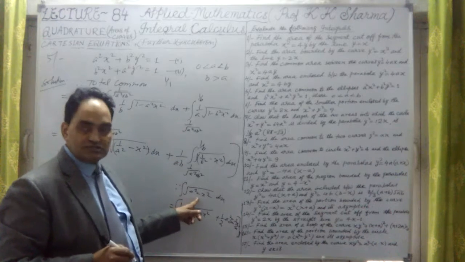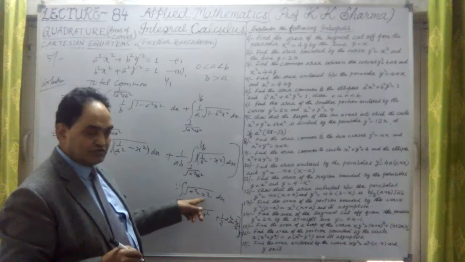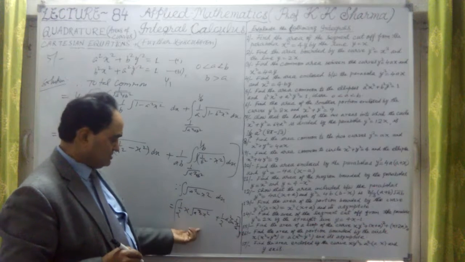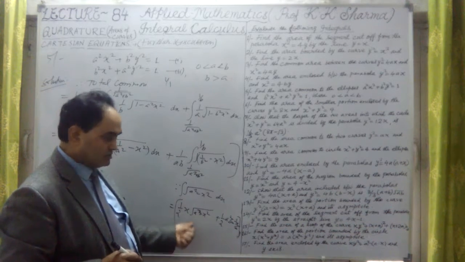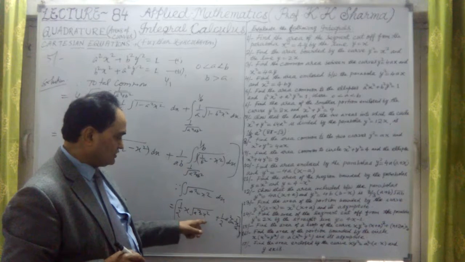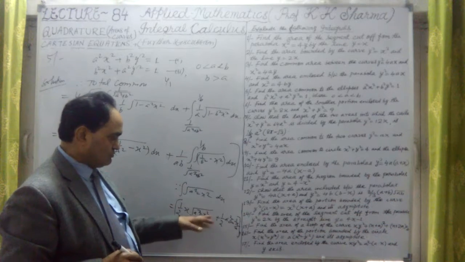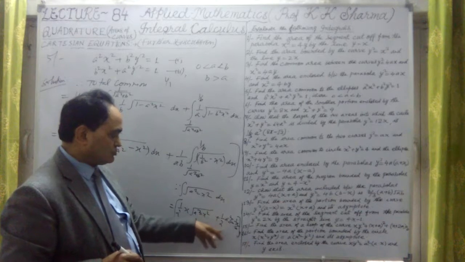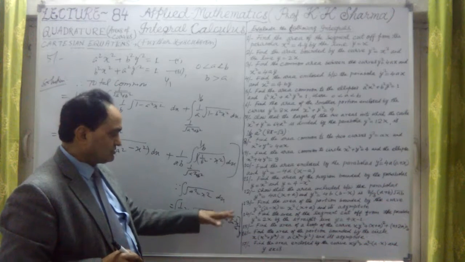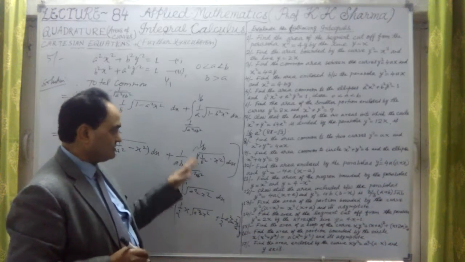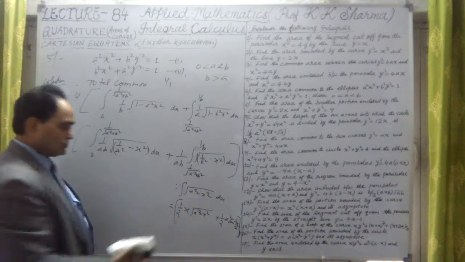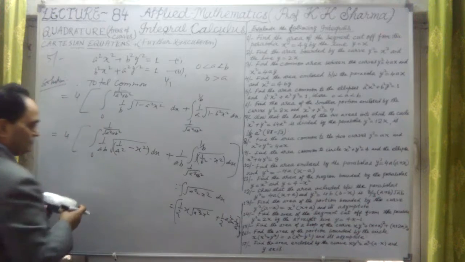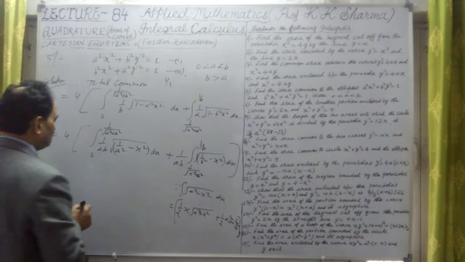So the integration of under root a square minus x square dx is given by 1 upon 2 x, the first variable x here, under root a square minus x square as it is, plus 1 upon 2 a square sine inverse x upon a. So this formula we have to apply in both these questions. Now let me apply the formula.